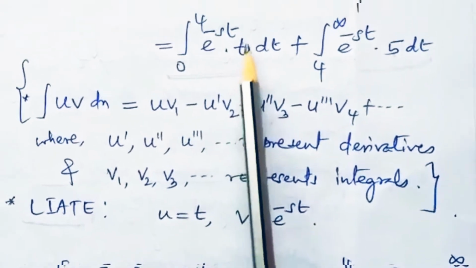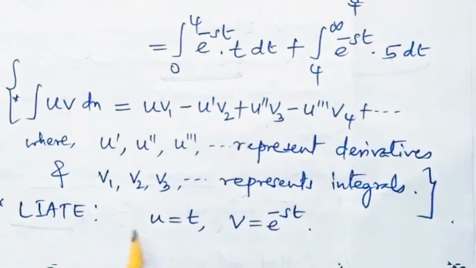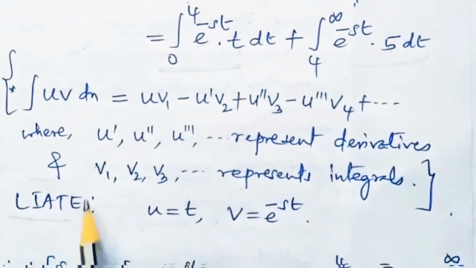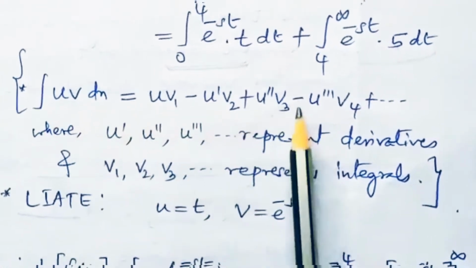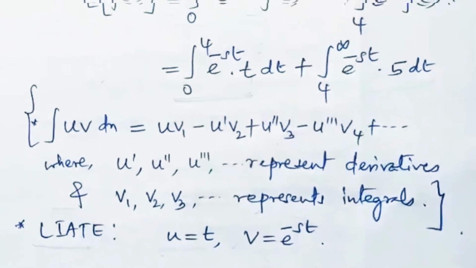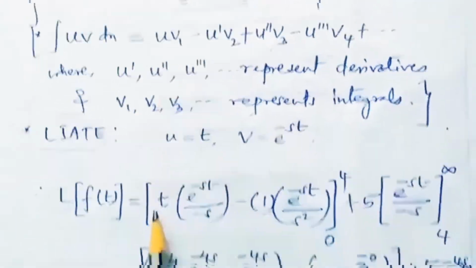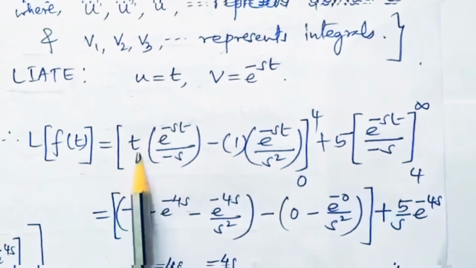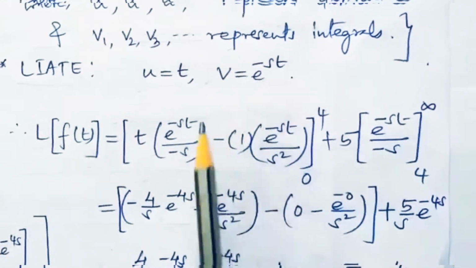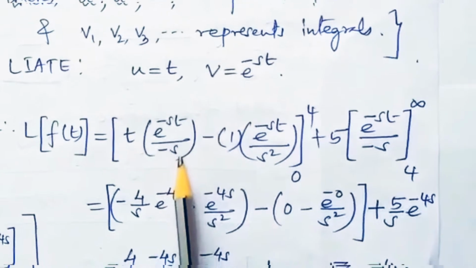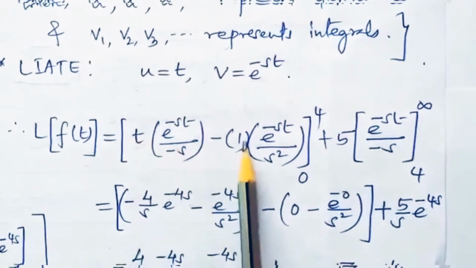As we can observe, t represents an algebraic function, and according to this rule, algebraic function comes first, so therefore u equals t, and later on v equals e to the power of minus st. Now let us apply this particular rule. So L of f of t, I can write here L of f of t. Now how does this rule go? u v1, so u, that is t, is kept as it is. Now integration of v, e to the power of minus st, that is e raised to minus st divided by minus s. Then we can find u dash, that is the derivative of t, that is just 1 with respect to t.